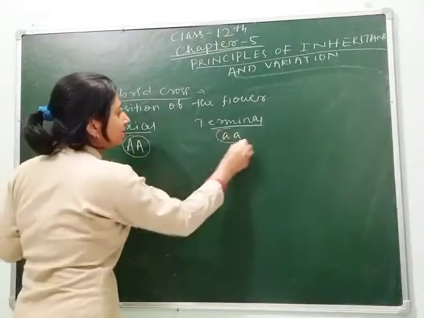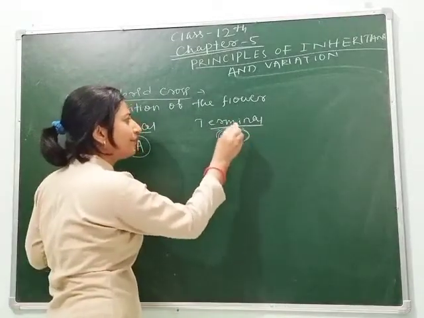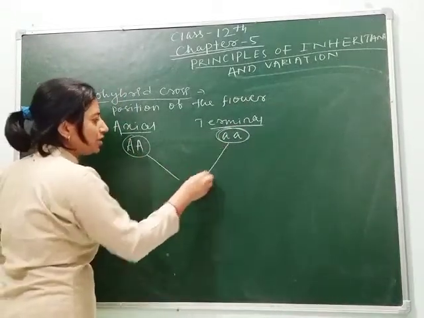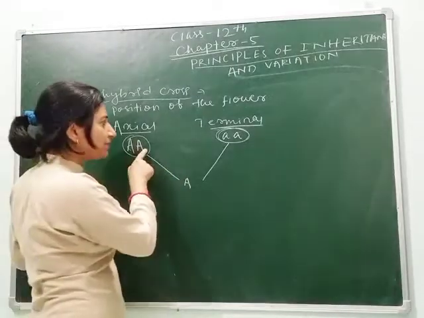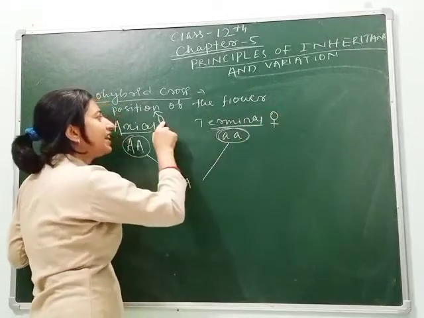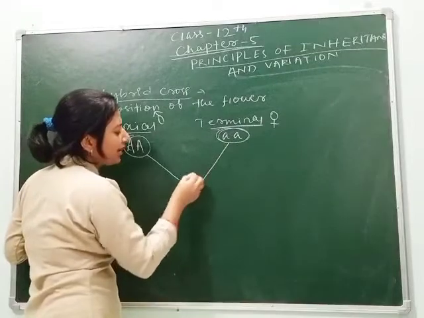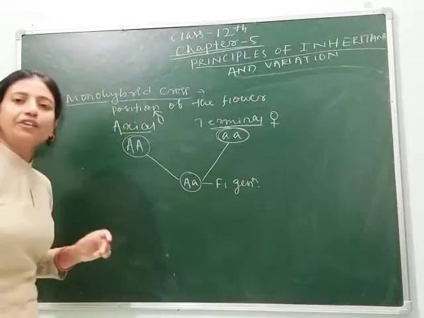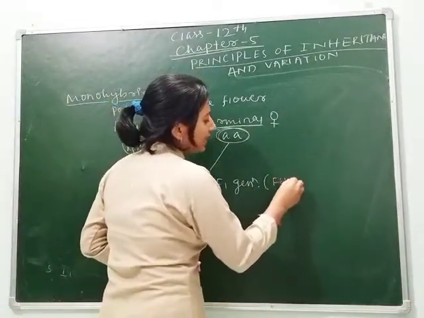This parent contains capital A, whereas this parent contains small a, and its character is terminal. As we know, the parent is diploid, so the haploid gamete is formed, means only one A will come from this parent. Suppose this is male and this parent is female. This is the sign of male, this is the sign of female, and here small a comes. This is the F1 generation, or F1 progeny, called the filial generation in biology.